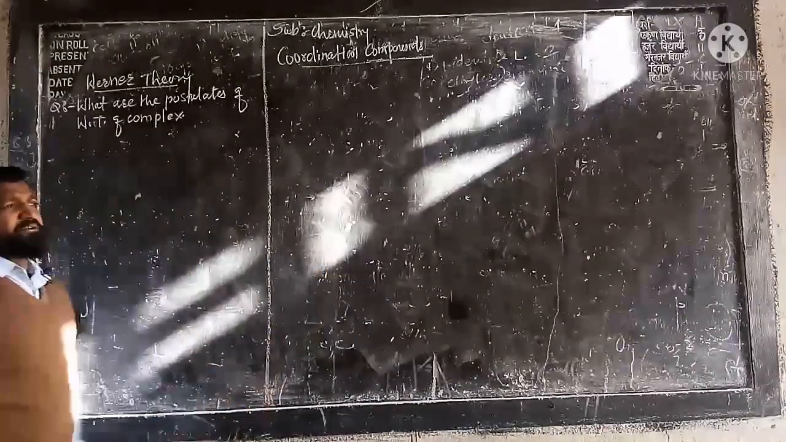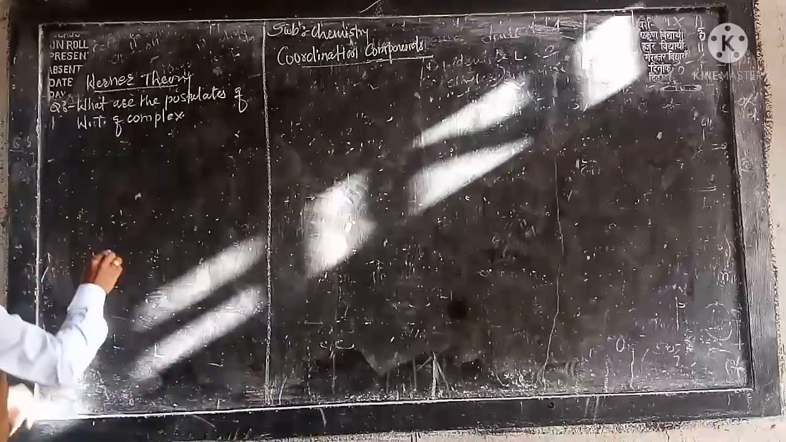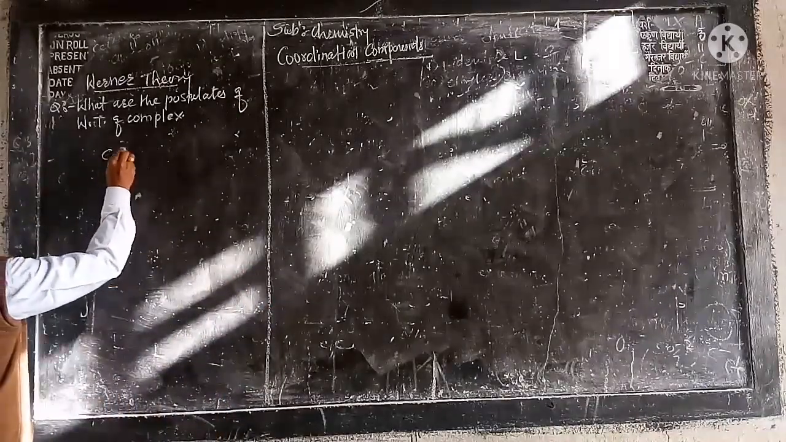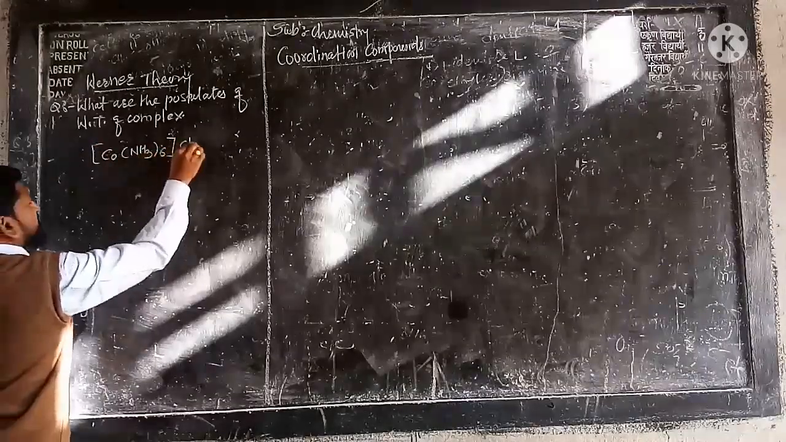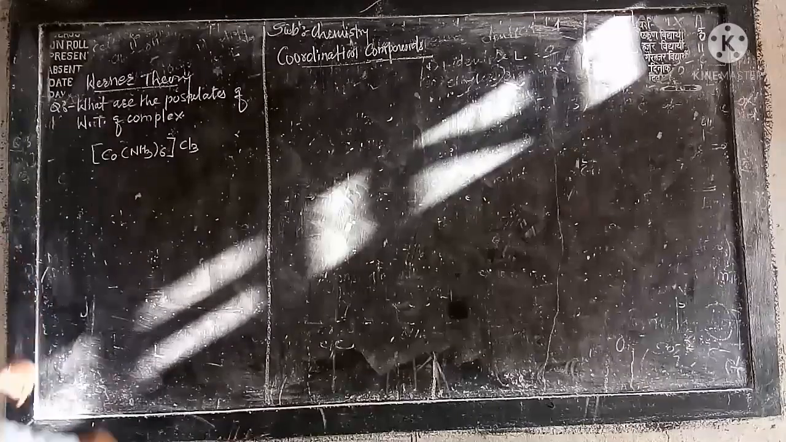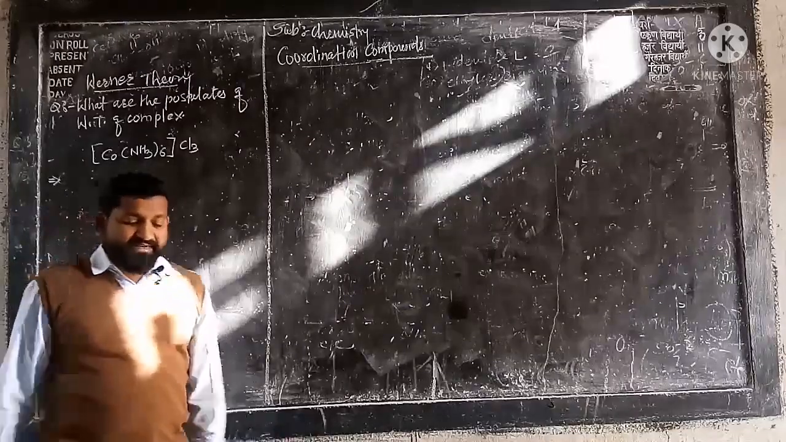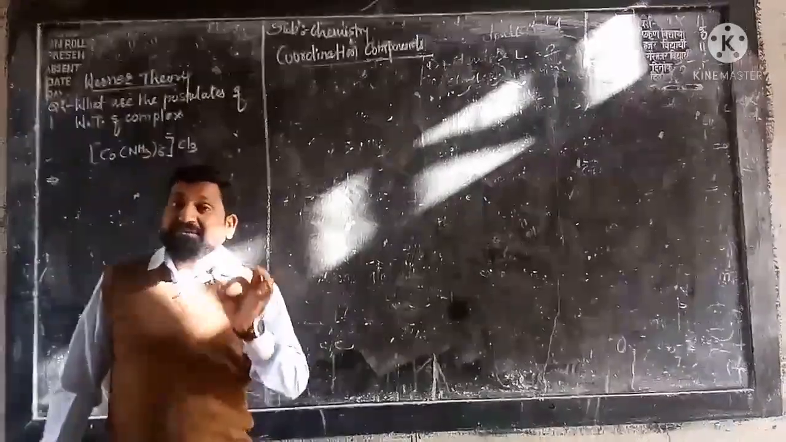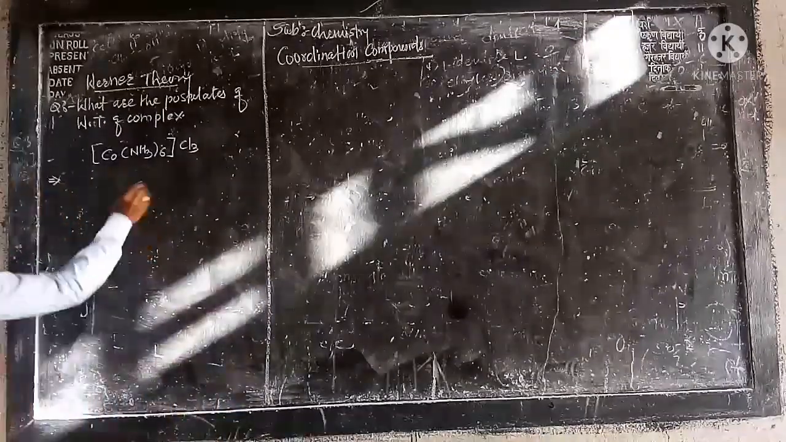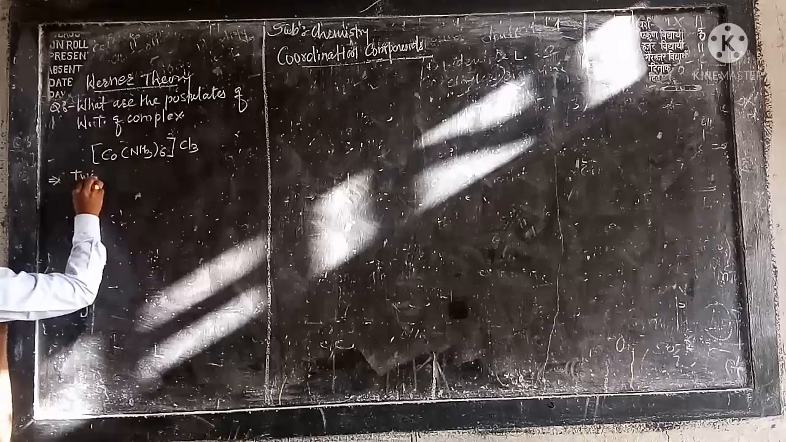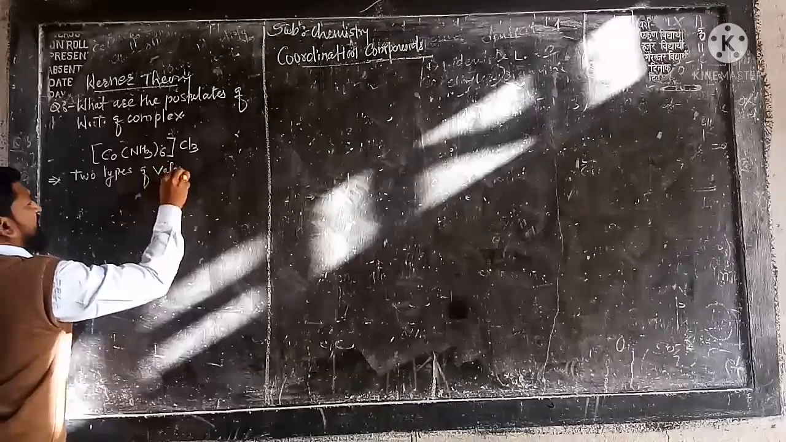So what happened, everybody see here. For the Werner theory, we will consider one example here: Co(NH3)6 Cl3. So this is your example. Now, according to the first postulate of Werner theory, Werner said that every central metal atom or ion in the coordination compound should exhibit 2 types of valency. How many types of valency? 2 types of valency.